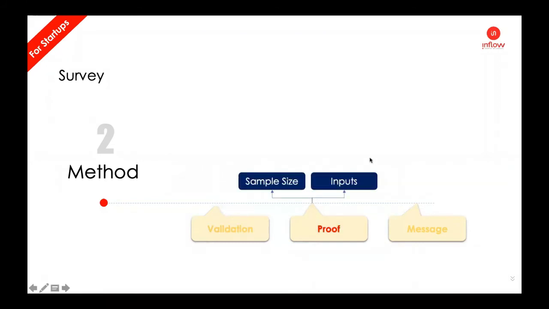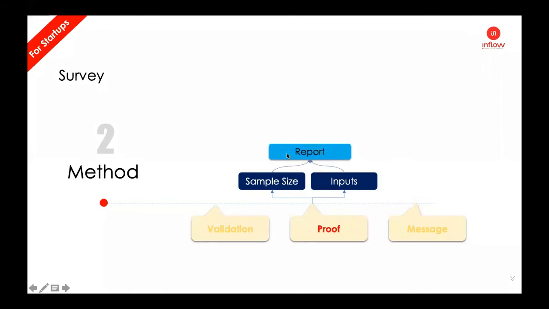Second, why do we do it? Because we want to prove it. And for proving anything, obviously sample size is one of the important factors. If you do your survey with only 5-10 numbers, no one is going to buy that. So take at least a reasonably good sample size, and consider what kind of inputs you are really capturing. That is very important. For validation, you should know for what objective you are doing it, and what information you are capturing: your headers, your questionnaire, your poll. That makes a lot of difference. So choose the right content, right inputs, which will help you.